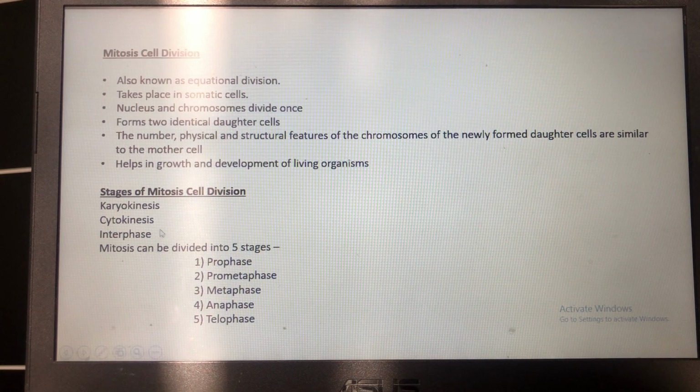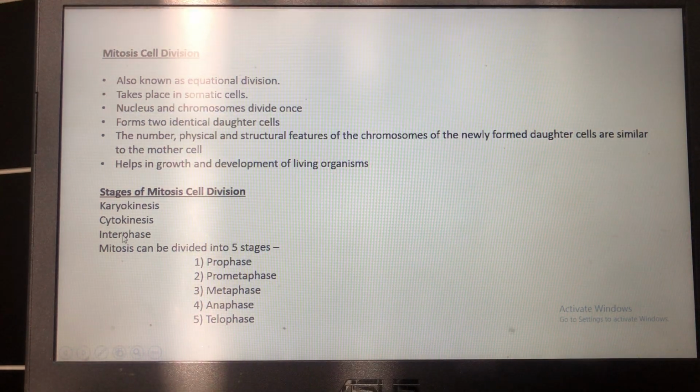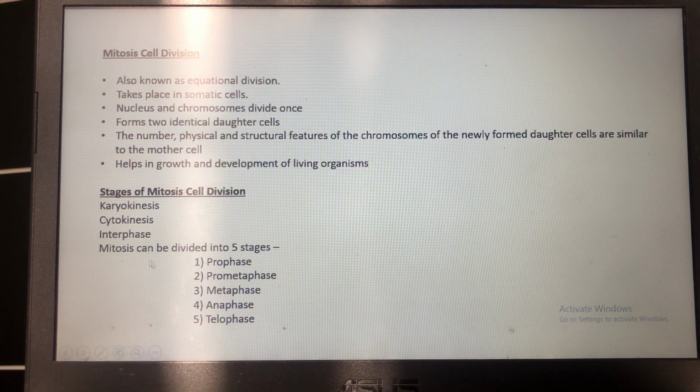This preparation phase is known as interphase. In this phase, various changes occur in the cell that make it compatible for undergoing division. Mitosis cell division, for your better understanding, can be divided into 5 stages. These stages are prophase, prometaphase, metaphase, anaphase, and telophase.